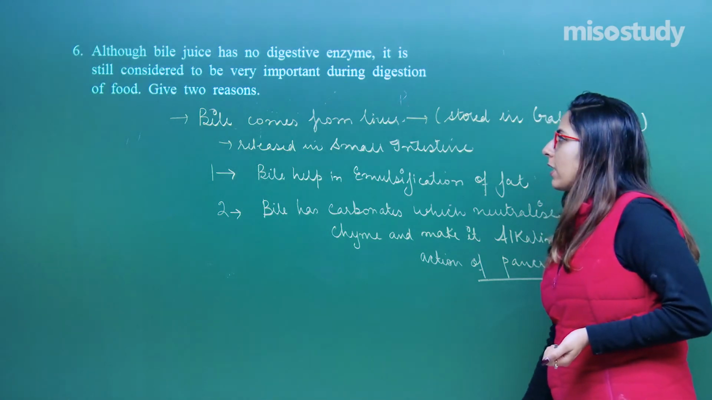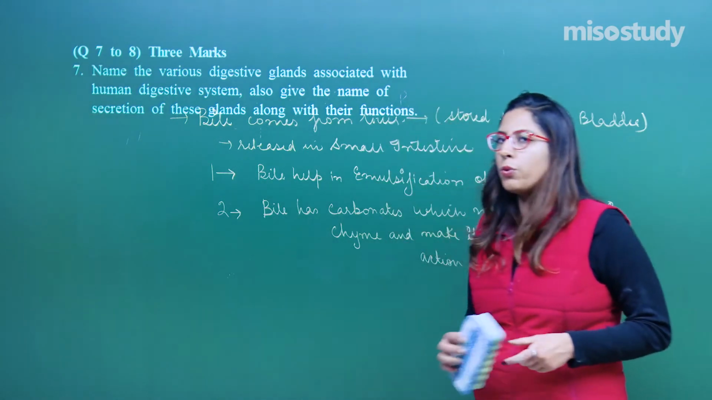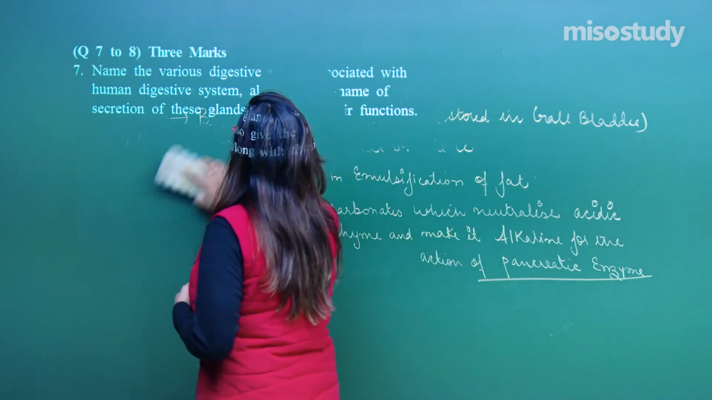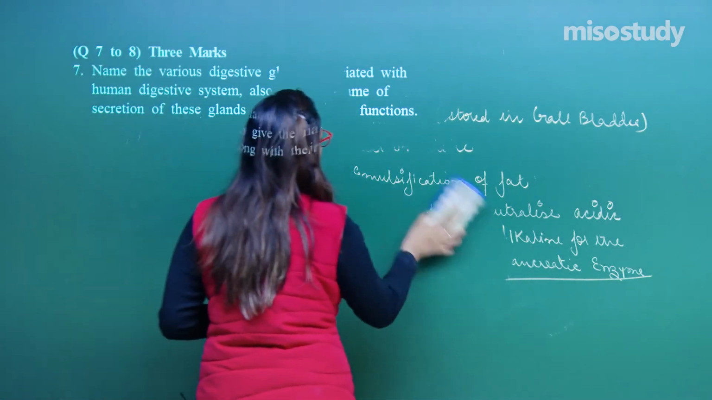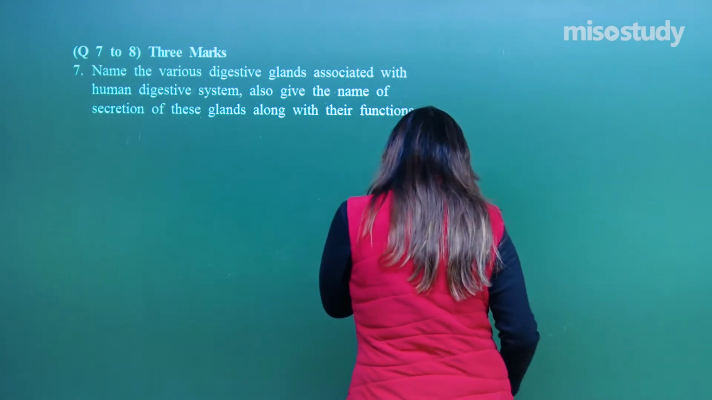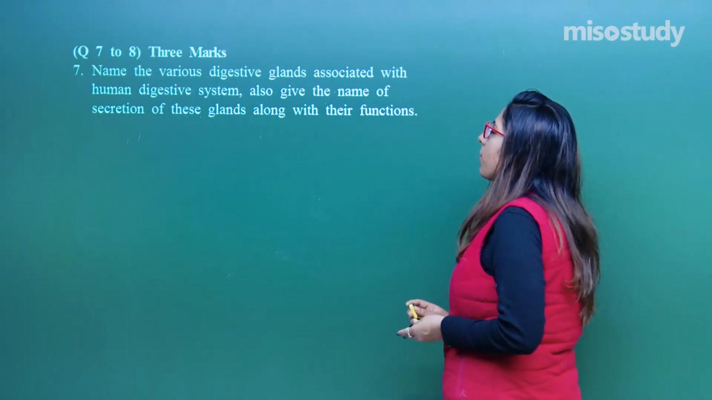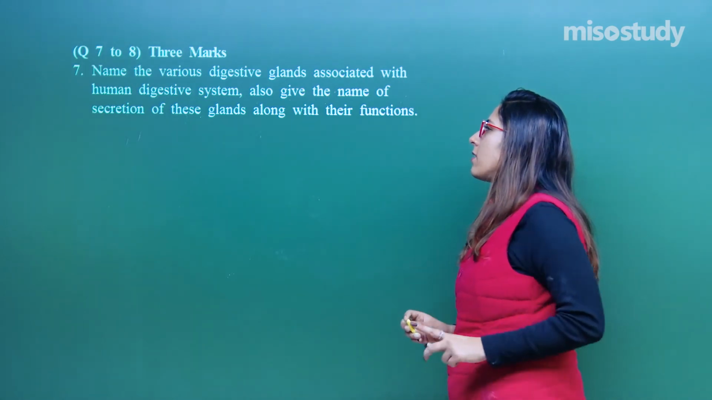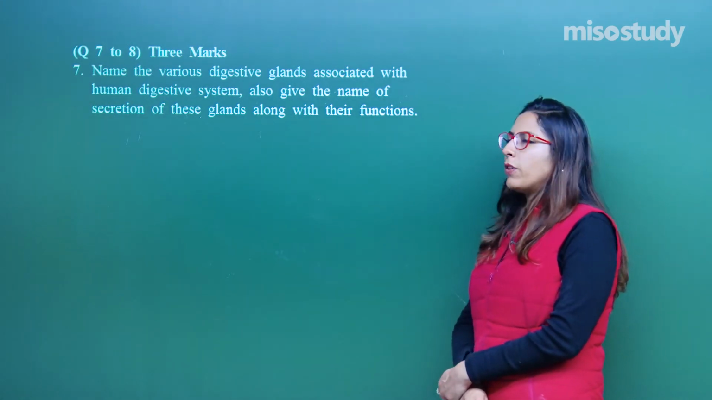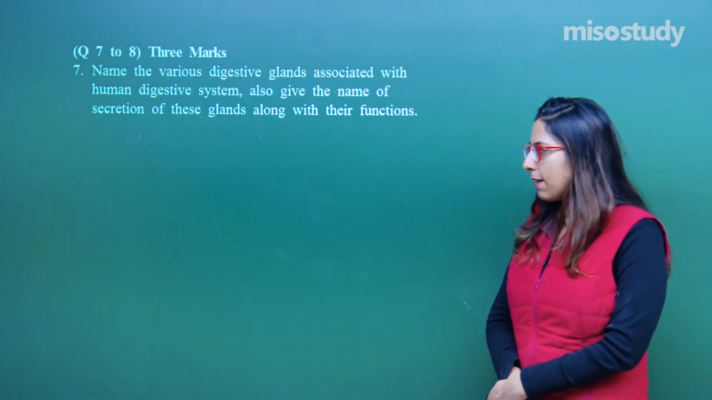Let's move on to the next category, that is question number 7. This is of 3 marks, so you have to answer in bit more detail. So, let's have a look. Question number 7 says: name the various digestive glands associated with the human digestive system and also give the name of secretion of these glands along with their function.